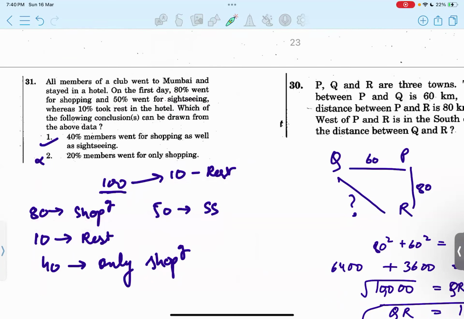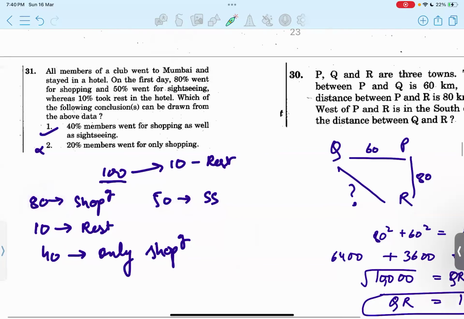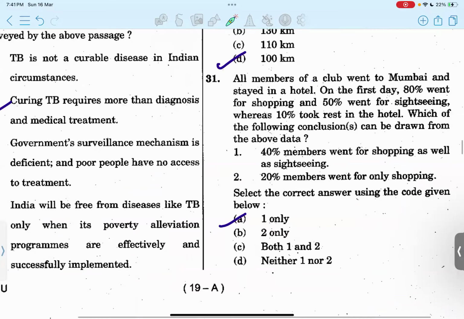So it means there are certain people who went for shopping and sightseeing both. Out of 90 people, 80 and 50, that's how we can divide them, because 10 are taking rest. They are not involved in either shopping or the sightseeing aspect. So out of these two statements, which are correct, I believe only one should be right. Option A.